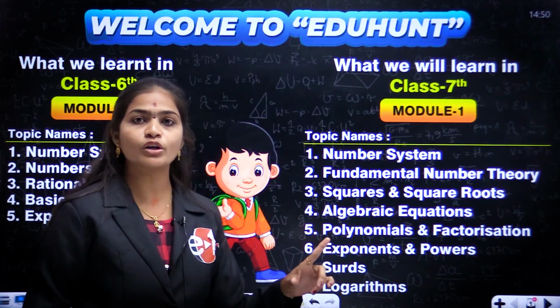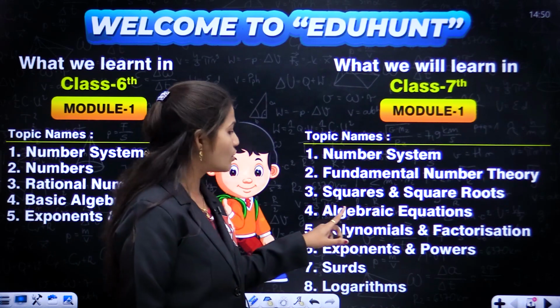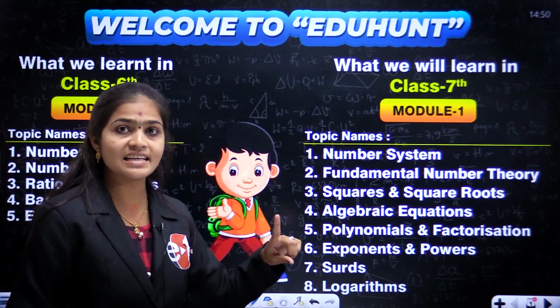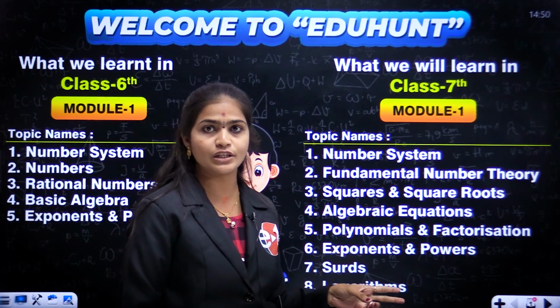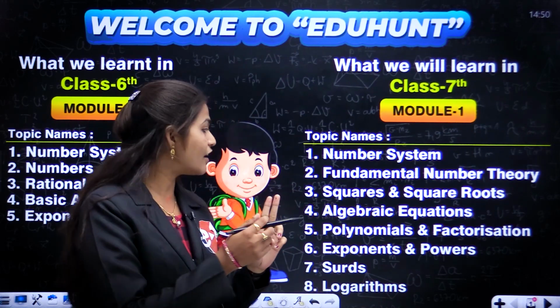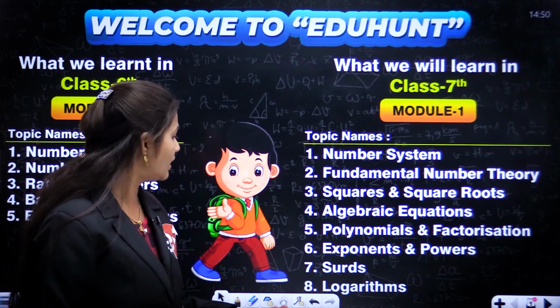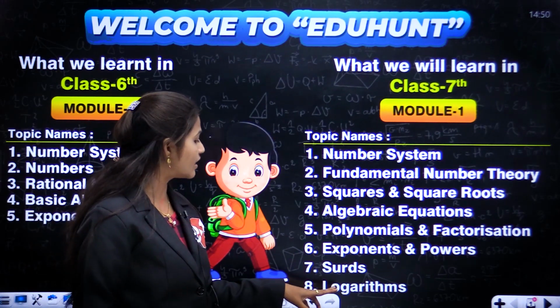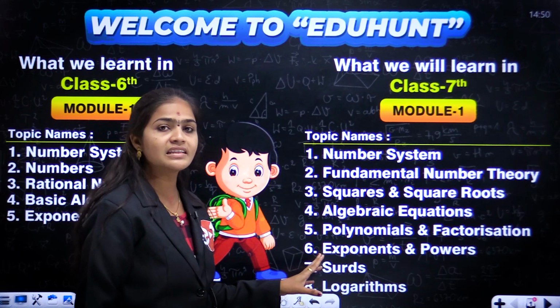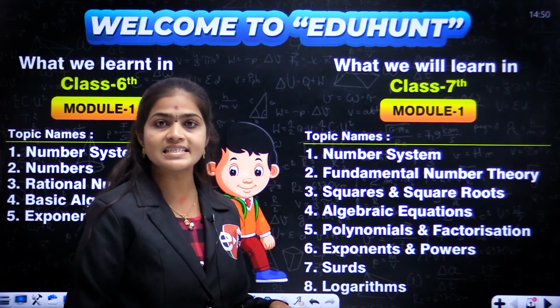Algebraic expression, one of the types is polynomials. If you learn the algebra basics, then algebraic equations are very easy for you. If you learn algebraic equations very carefully, then polynomials are very easy. After that, surds and logarithms, exponents and powers, these concepts we can observe in the state board